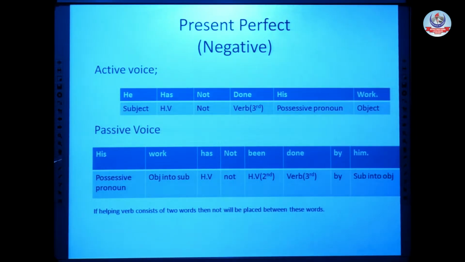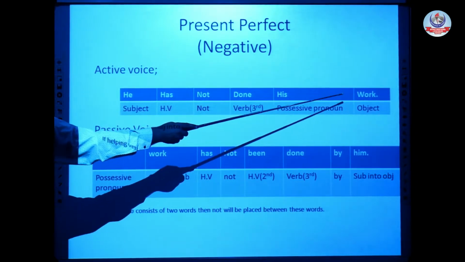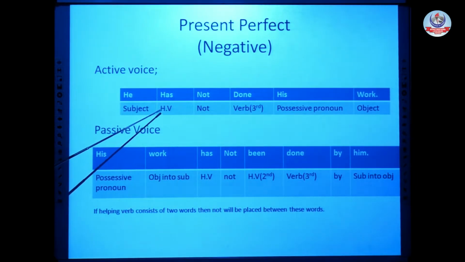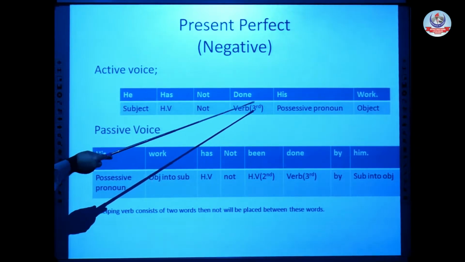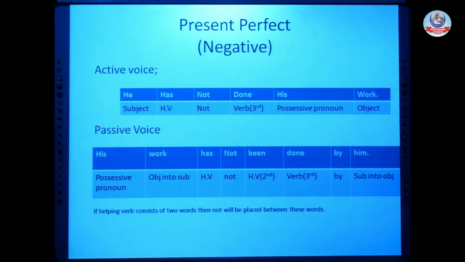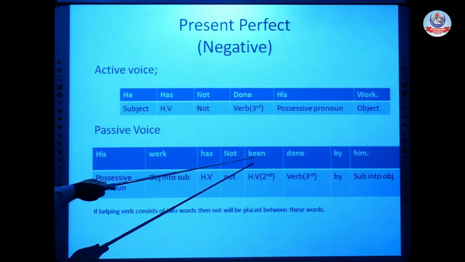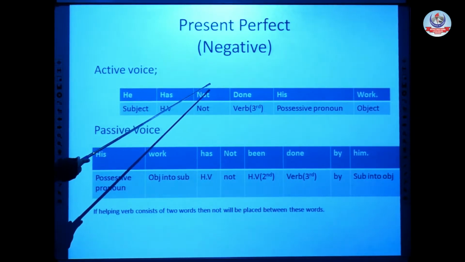So in this way, we change an active voice of present perfect into passive voice. Again, active voice sentence. He has not done his work. Subject, helping verb, not, verb, possessive pronoun, at the end, object. For passive voice, our first rule, object into subject, his verb. After that, our helping verb has been. But as we know, it's a negative sentence.